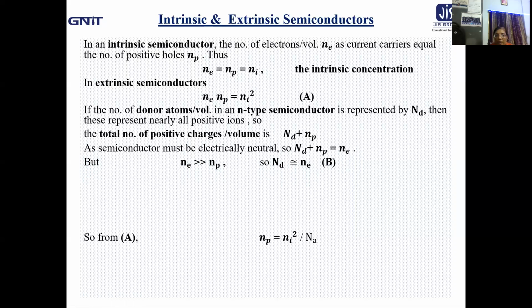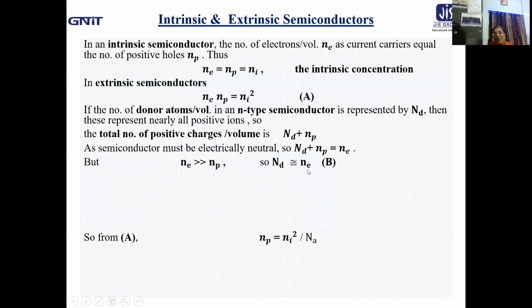Okay. Now Ne is much greater than Np, because electrons are the majority carriers in case of n-type semiconductor. So naturally Nd is nearly equal to Ne.